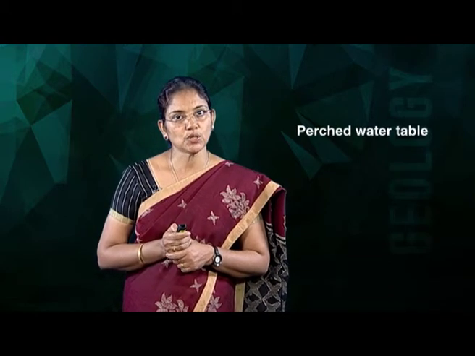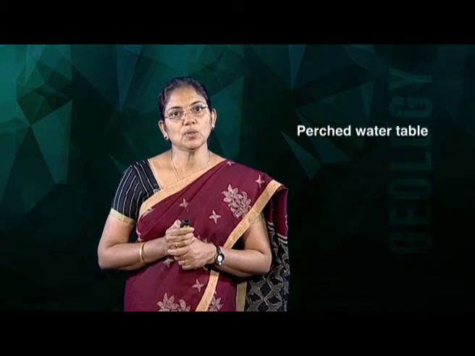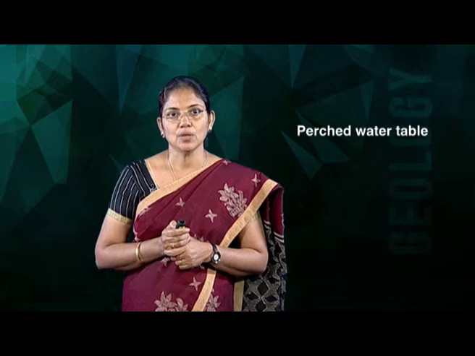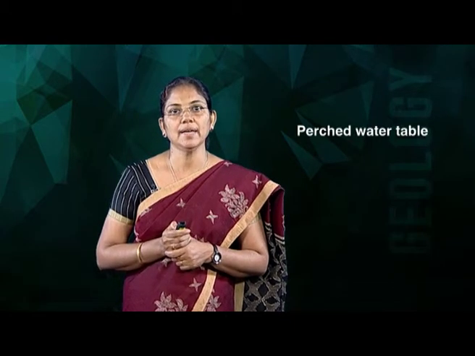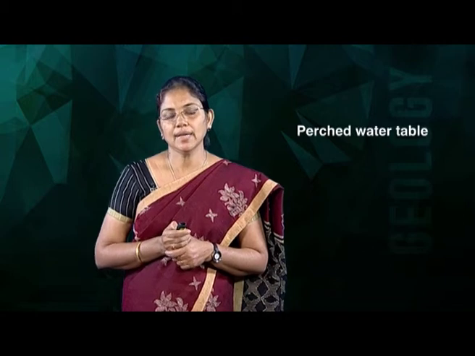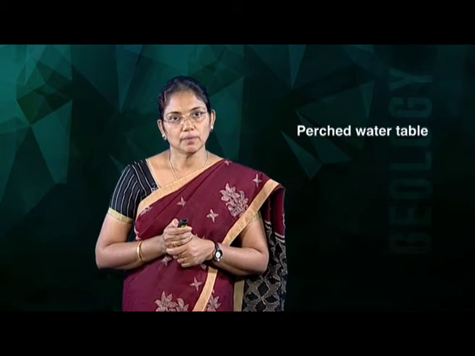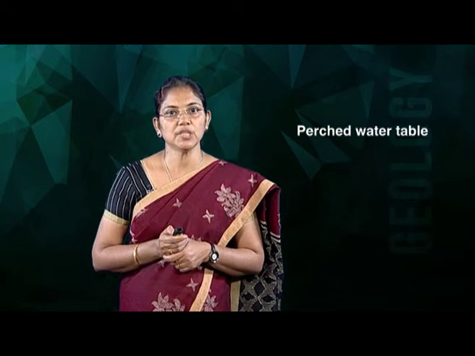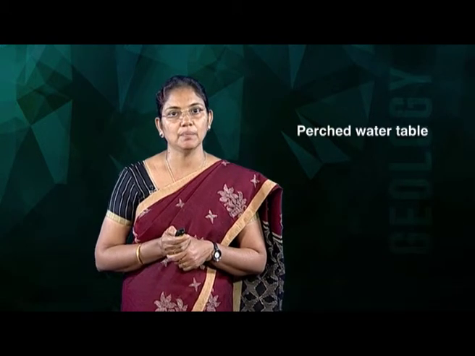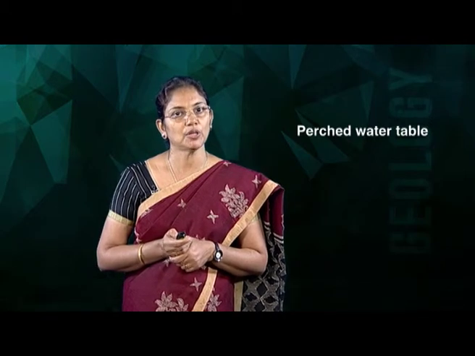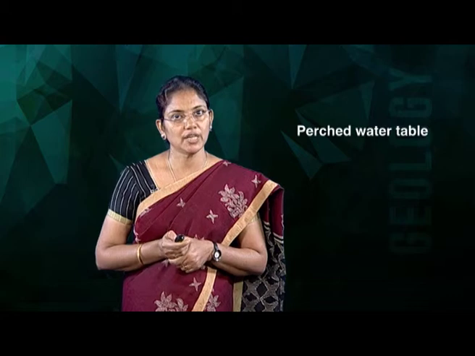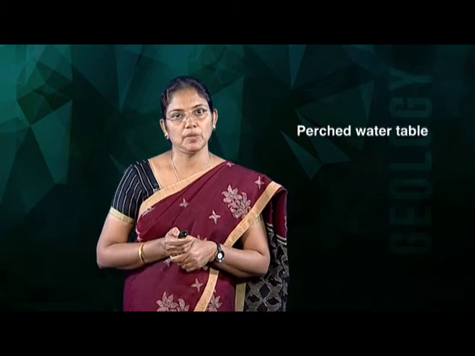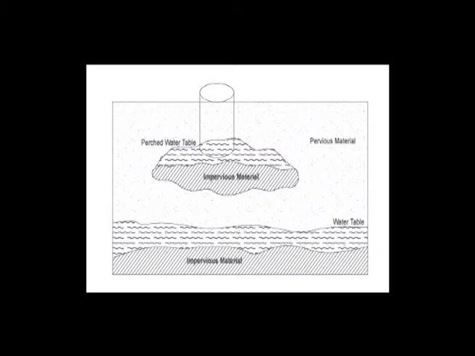In the zone of aeration, most of the pore spaces are filled with air. So, if by chance an impervious rock layer happens to be formed in the zone of aeration, sometimes water will be present there. A water table that is positioned above the normal water table for an area because of the presence of an impermeable rock layer is known as a perched water table. So, it is present above the main water table. This perched water table is not a real water table, it is placed above the main water table. Here sometimes there is a chance for impervious material to occur within the zone of aeration.